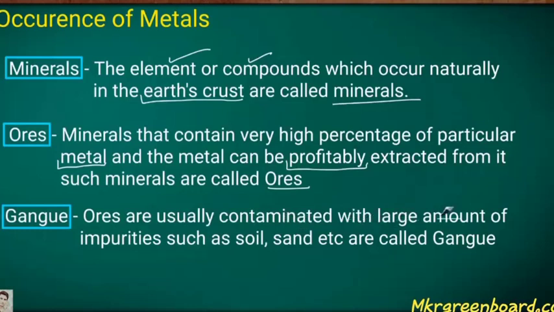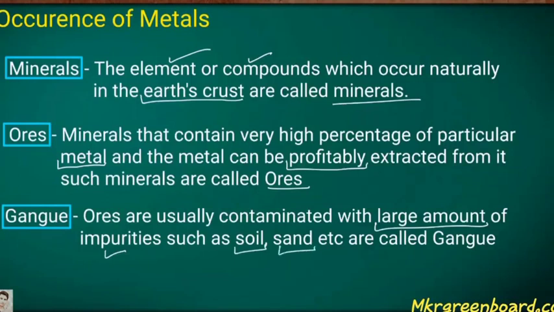Now the next one is gangue. Ores are usually contaminated with a large amount of impurities such as soil, sand, etc. These are called the gangue.